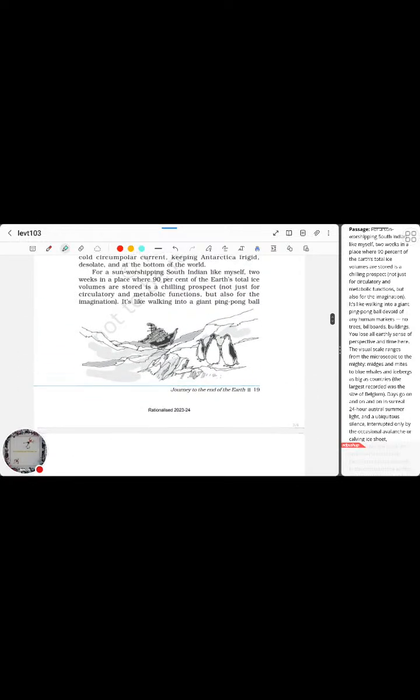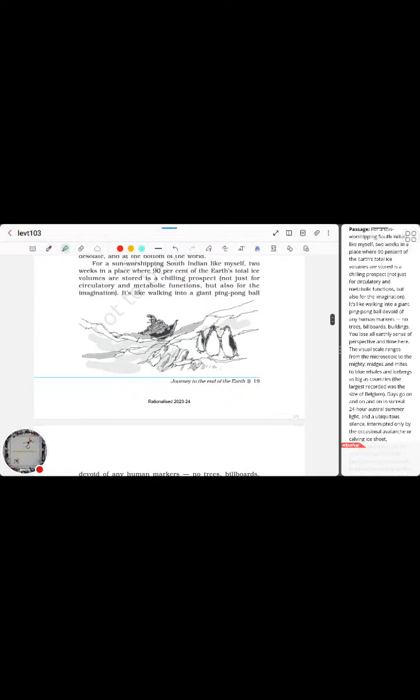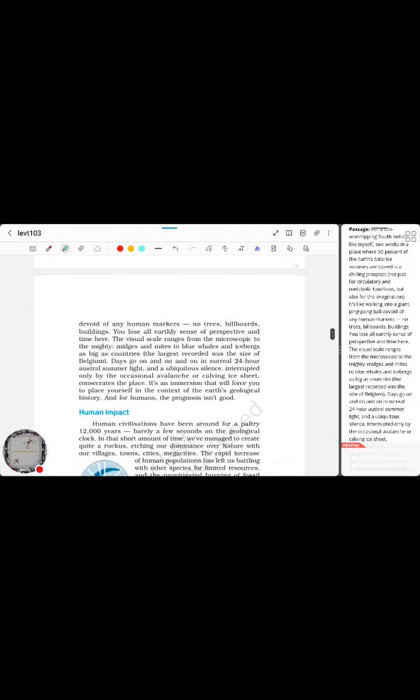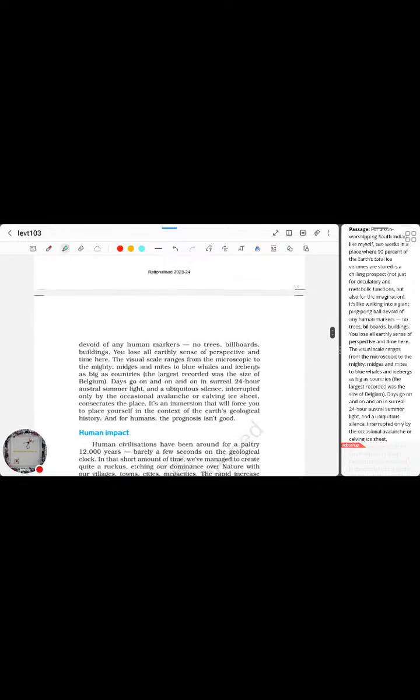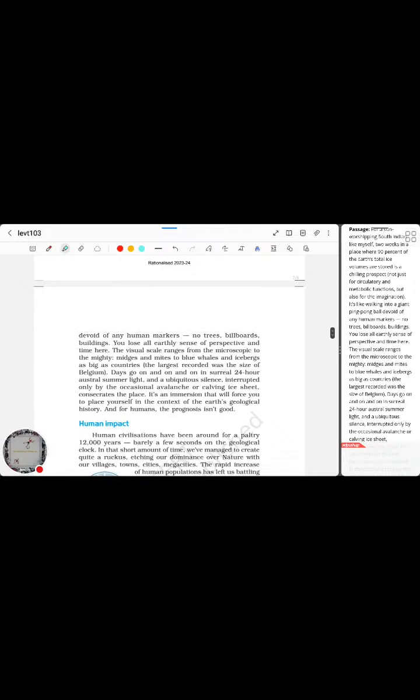That's how it is. It's like walking into a giant ping pong ball devoid of any human markers, no trees, billboards, buildings. So basically, into a giant ping pong ball, like we have ping pong ball is a table tennis ball.